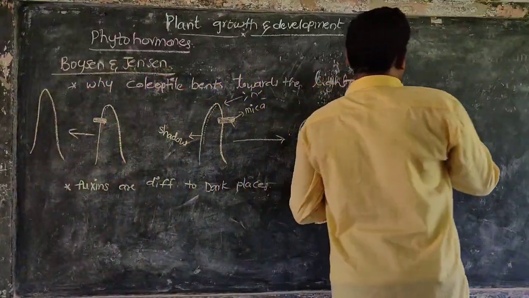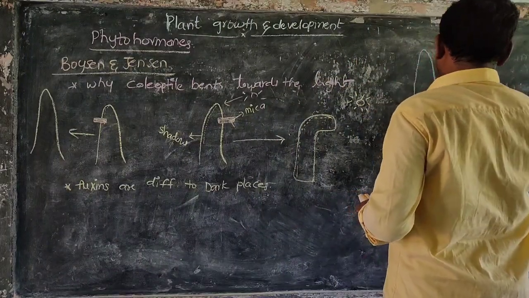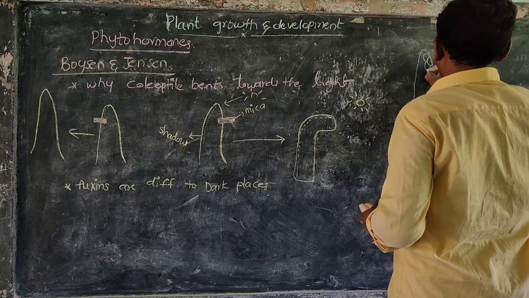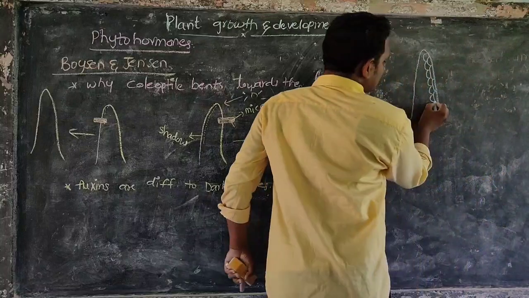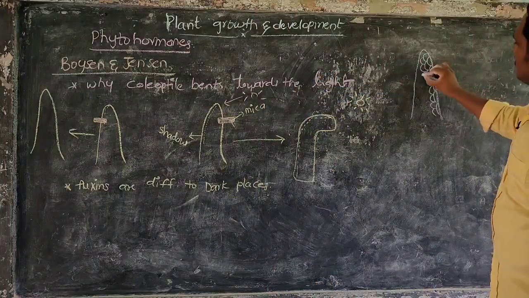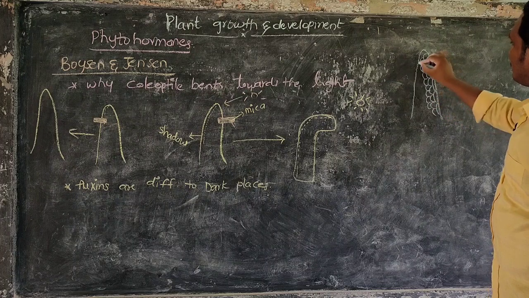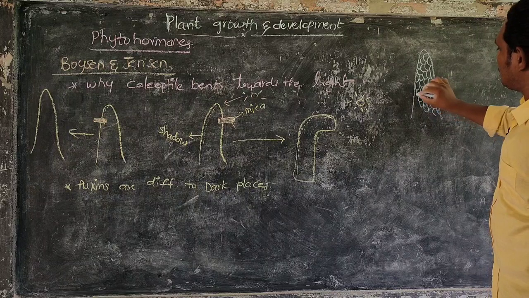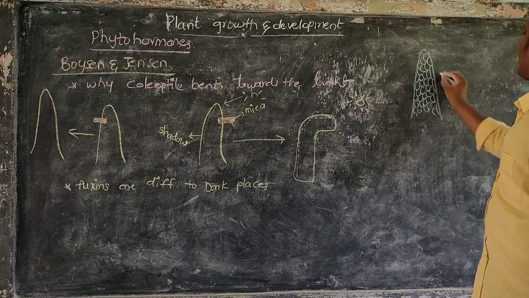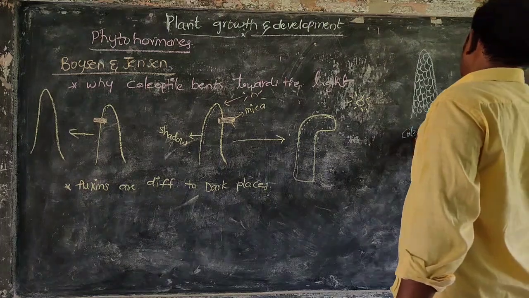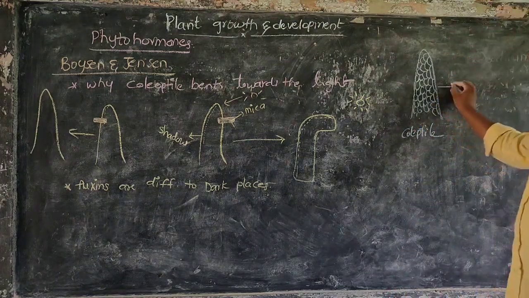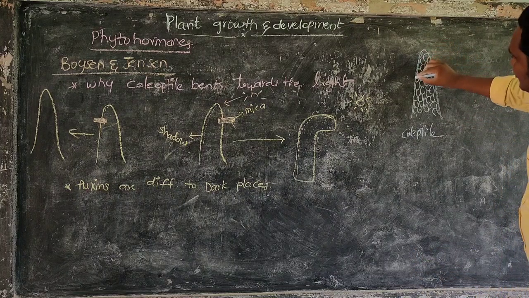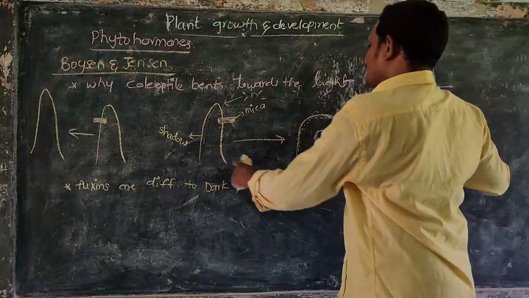For example, for our understanding, cells are arranged like that. This is a normal coleoptile, with cells inside the coleoptile. What will happen when these auxins travel from the tip to this dark region? This is the shadow region, or dark region.